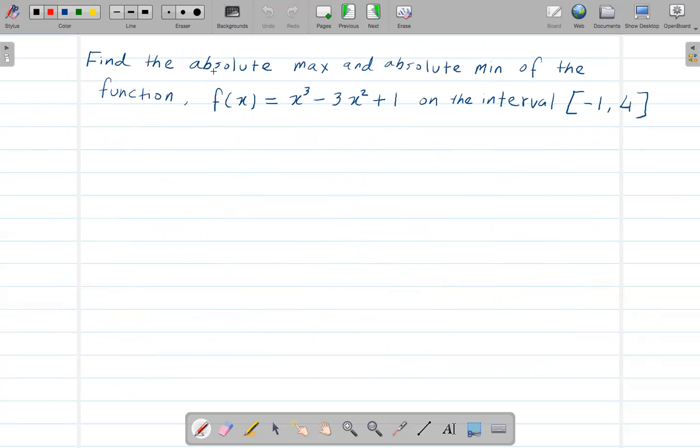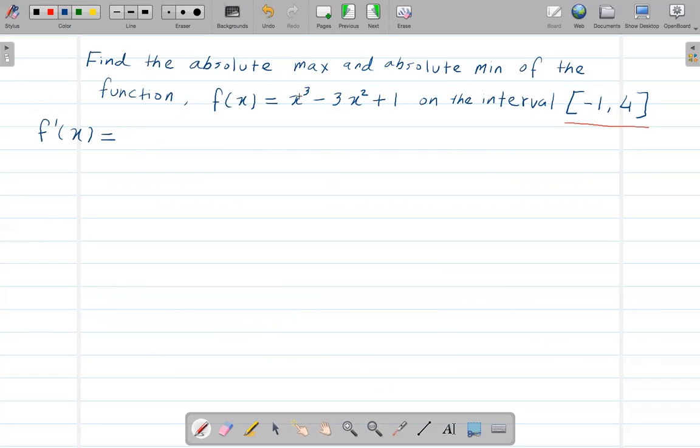Now here, find the absolute maximum and absolute minimum of the given function on this interval. Whenever we deal with the absolute maximum and absolute minimum, obviously you get the interval. The first step is again to find the derivative of the given function.